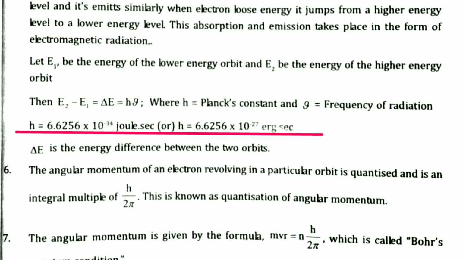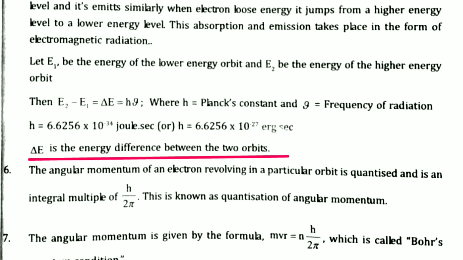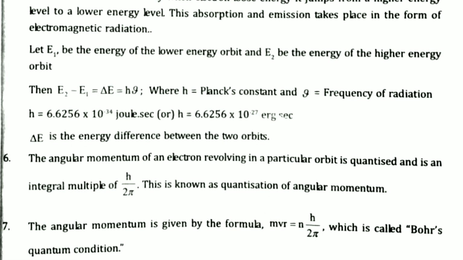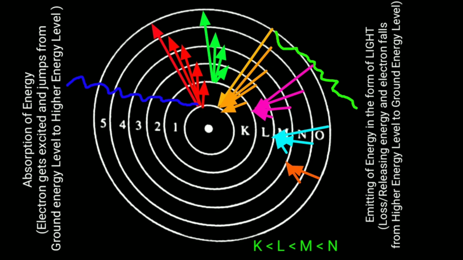And delta E is the energy difference between the two orbits. Any two orbits can be considered: second shell to first shell, third shell to first shell, third shell to second shell, fourth shell to first shell, fourth shell to second shell, any of them. So this is the energy difference of any two orbits.